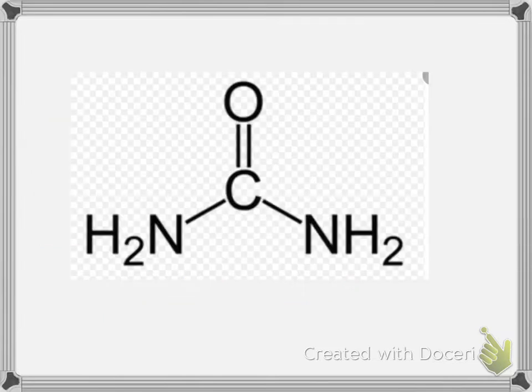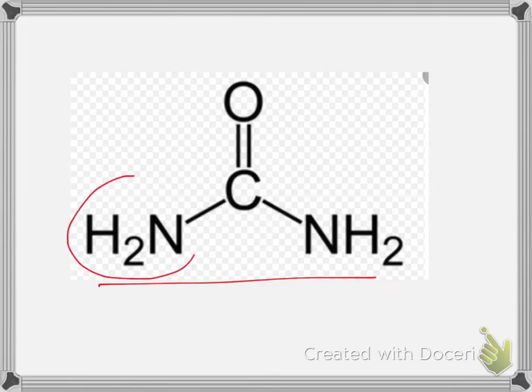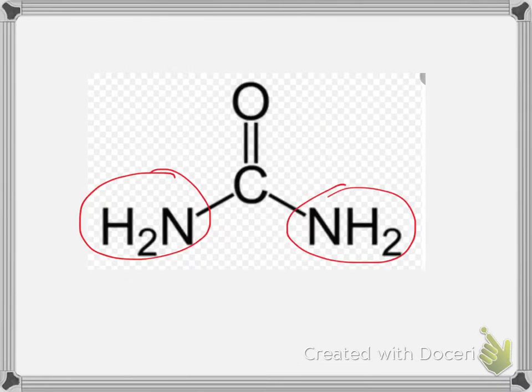Now coming to the structure of urea. This is the structure of urea. In this we can see two amino groups and one carboxyl group. So urea contains two amino groups and one carboxyl group.